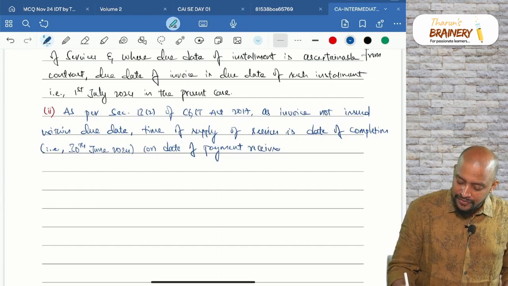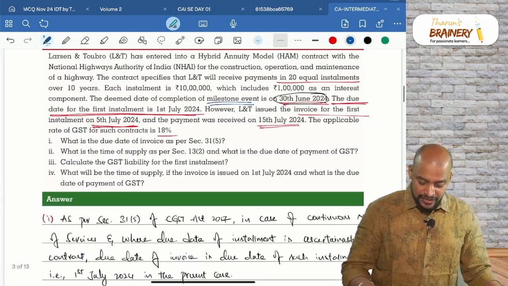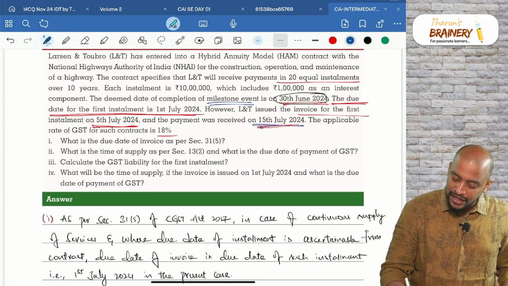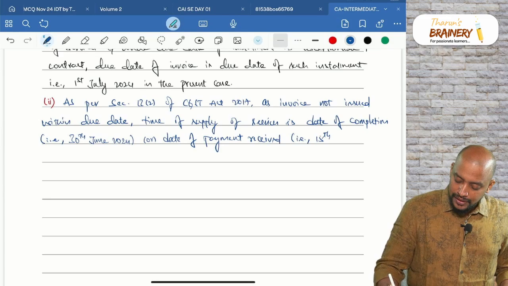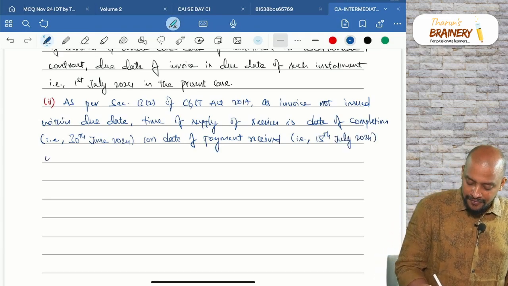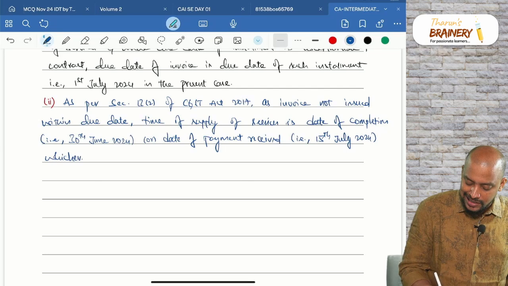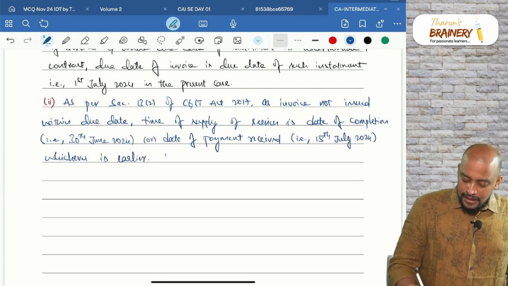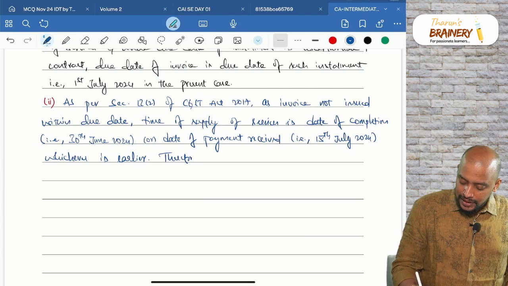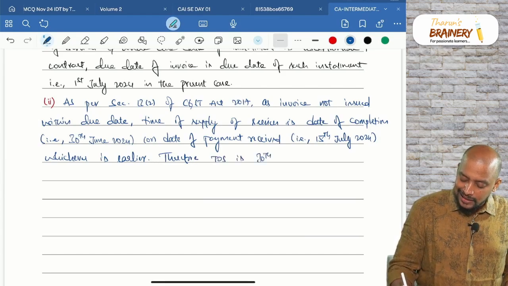The date on which payment is received is 15th July 2024, whichever is earlier. Therefore, time of supply is 30th June 2024.